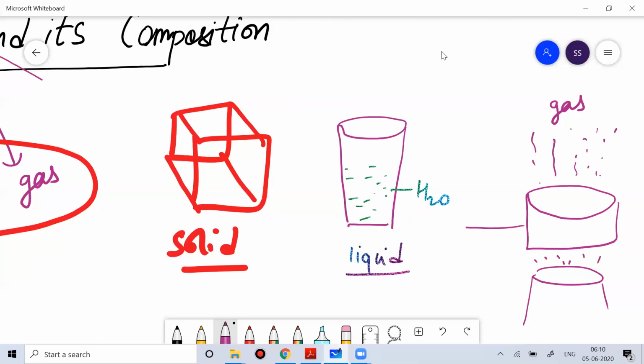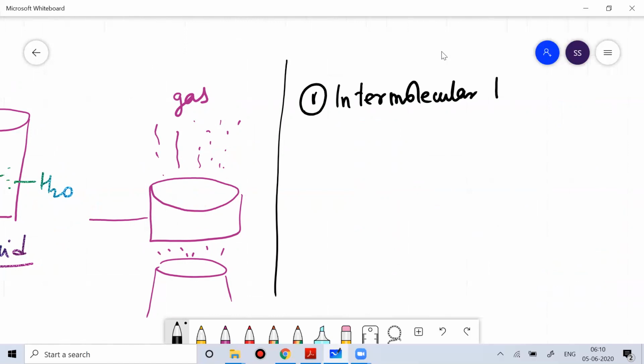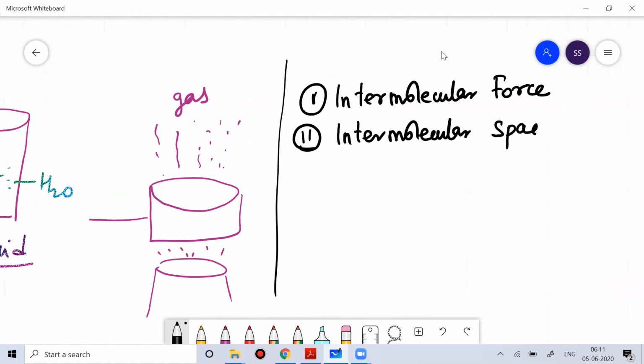Those properties can be intermolecular force, or intermolecular space, or the third and very important one, the random motion of particles.